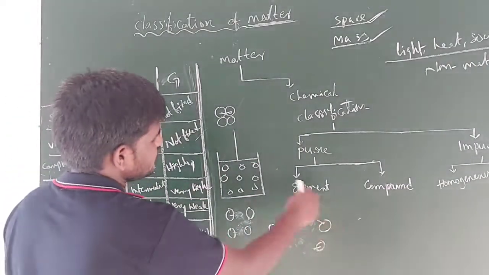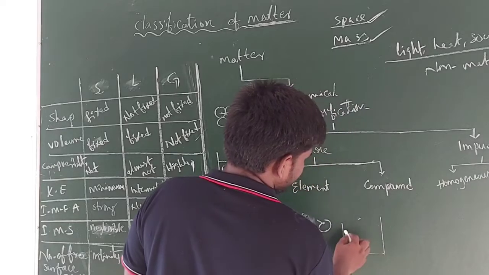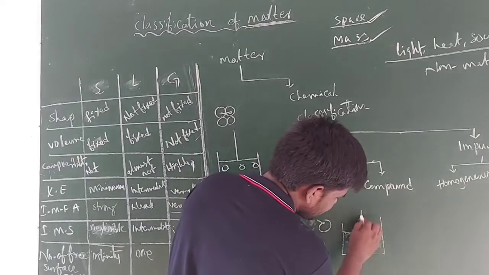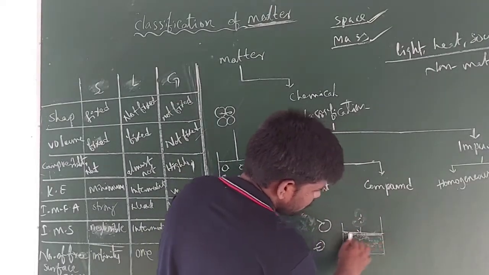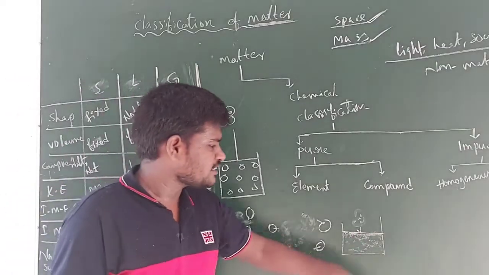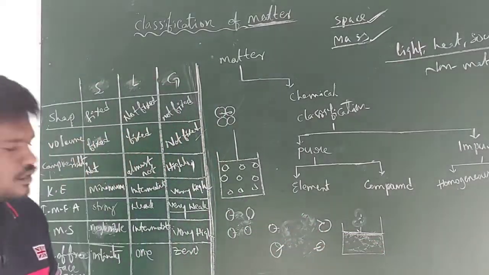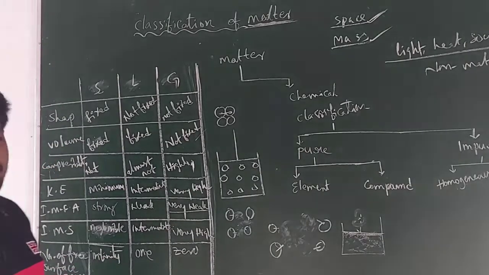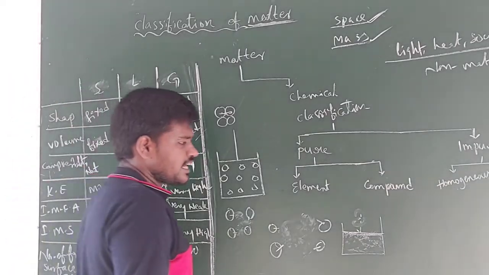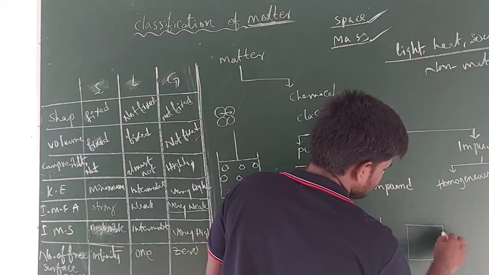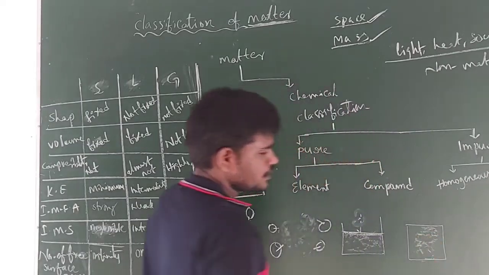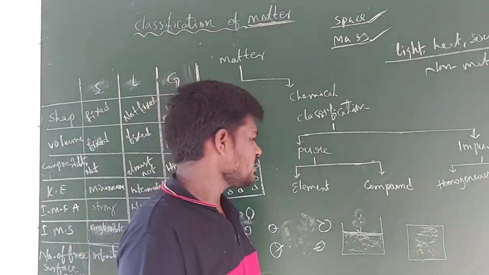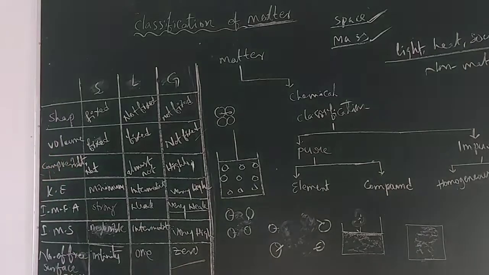In case of liquids, you take liquid in a container. Now you see here there is only one free surface area. This is the free surface area. Only one free surface area is present, and in the remaining sides, guys, it is bounded. So for liquids only one free surface area is possible. In case of gases, guys, we can't store gases in an open container. We have to store them in a closed container only. So from all directions it is bounded. So here there is no free surface area for gases. That's why here I have written 0.